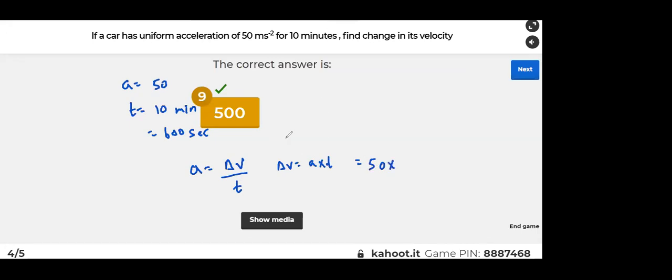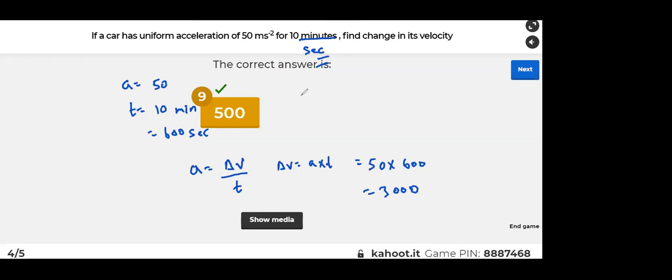So the answer is wrong, yes or no? As simple as that. So it is 3000. This is the wrong answer. Think about it. Don't you think, sir, the answer is wrong? If it would be 10 seconds, then it would be 500. Exactly. But this is 10 minutes, so it should be in seconds.